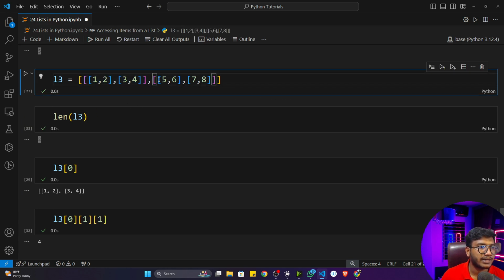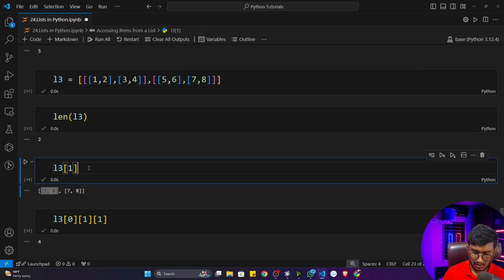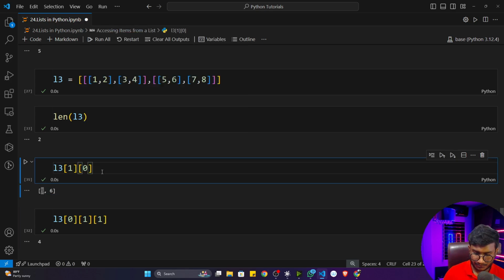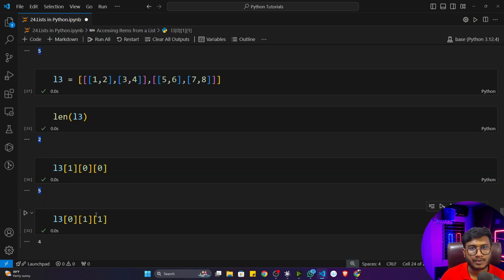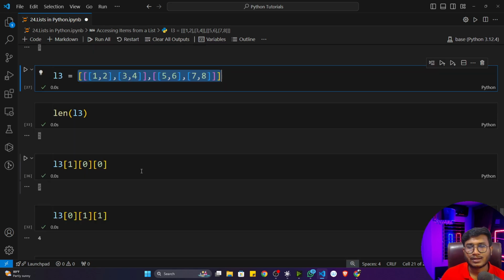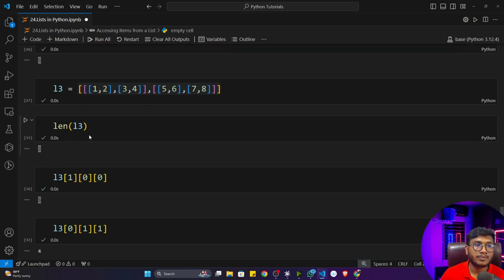First of all, I will take this particular list out. For this, I'm going to use this particular index 1. Now it will give me this particular list. Now I want to enter this list, so I'll go to the first one. Now I want to extract this particular value, so I'll give 0. Okay, now see, 5 is printing. That's how we can access a 3-dimensional list. It's very easy, guys. If you just do it by yourself, it would be more clear. With the help of negative indexing also, you can perform the same thing.